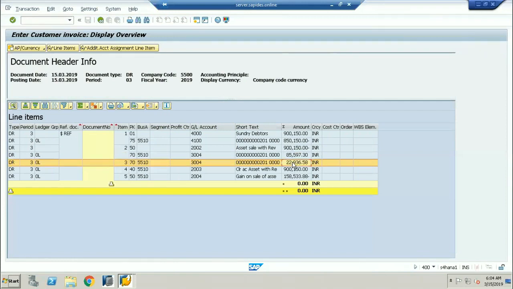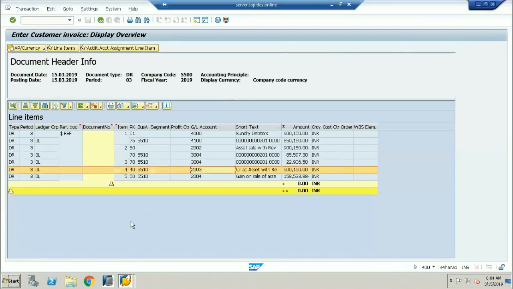Now what is the total accumulation? Because you have sold the asset in the middle of the year, in the month of March. If I calculate the accumulated depreciation for January, February, and mid-March, the total value comes to 22,936.58. This is my accumulated depreciation as on date. This is going to be the debiting of your asset.